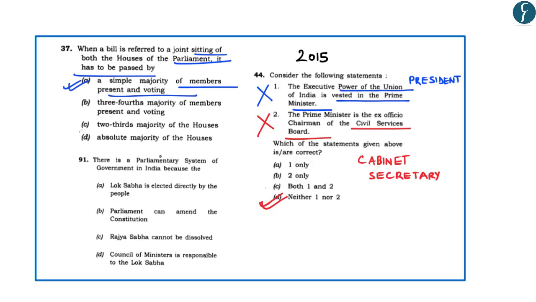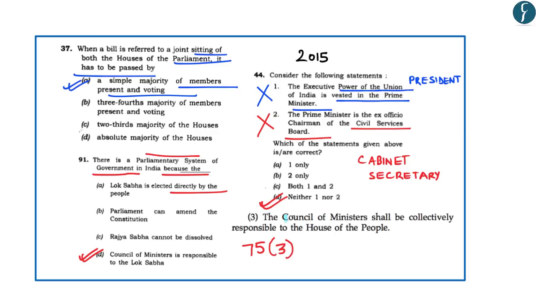Now this question said, there is a parliamentary system of government in India because the options were Lok Sabha is elected directly by the people, Parliament can amend the constitution, Rajya Sabha cannot be dissolved, and Council of Ministers is responsible to the Lok Sabha. In this, the correct answer is D, that is, Council of Ministers is responsible to the Lok Sabha, as has also been provided in Article 75, Clause 3 of the Indian Constitution. As you can read, the Council of Ministers shall be collectively responsible to the House of the People, that is, Lok Sabha. So, in this, the correct answer was D.